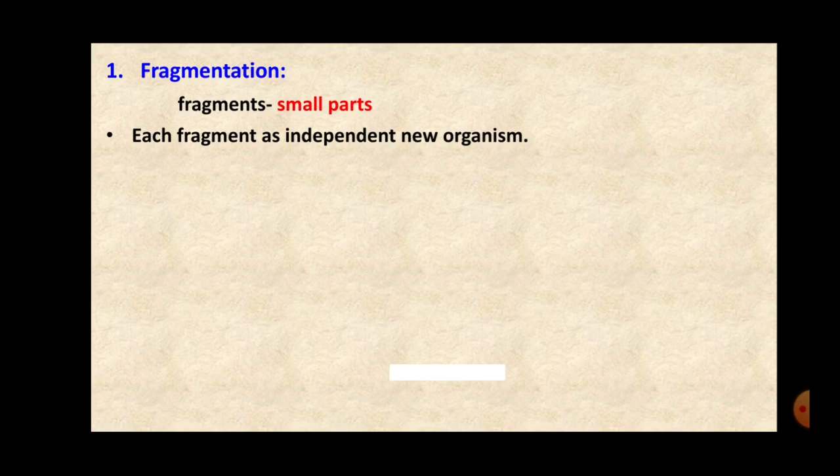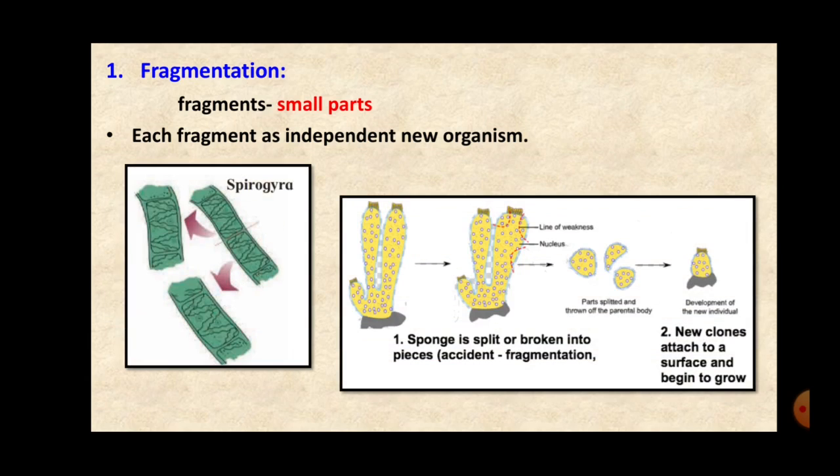Fragmentation has come from the word fragments, or the small parts or pieces or segments. So here the organism divides into a number of parts or fragments, and each fragment develops as an individual organism. And the examples in which fragmentation takes place are Spirogyra, which is an alga, and the second one is sponge, Cycon sponge specifically.